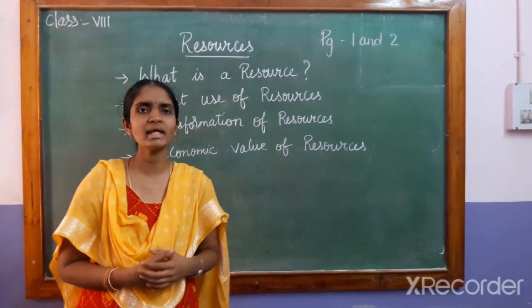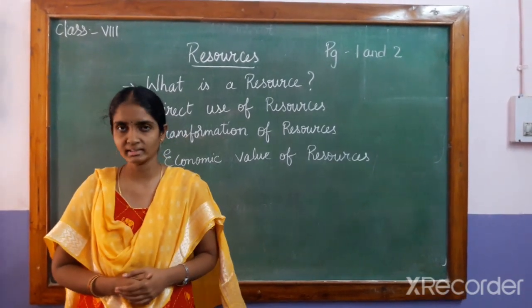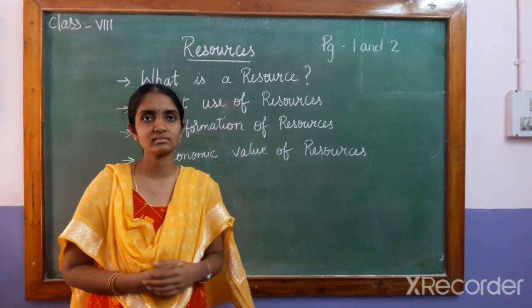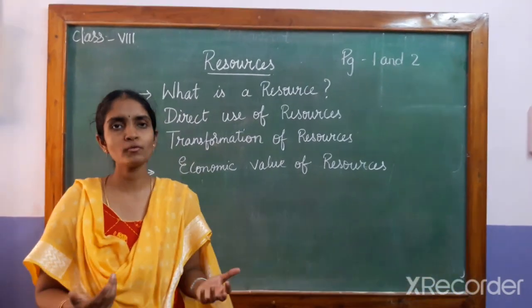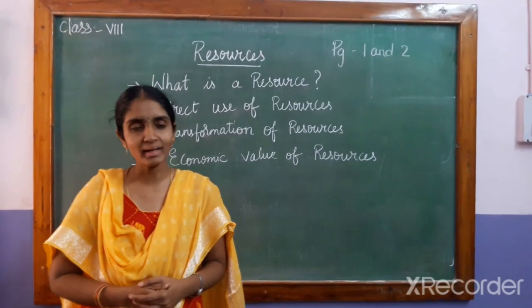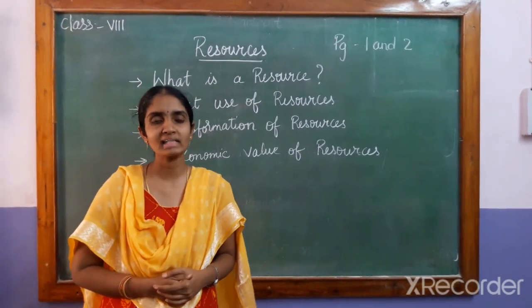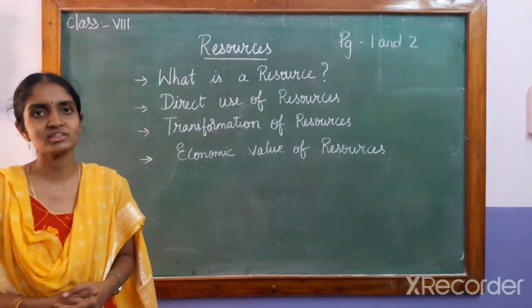And not everything can be measured with money, children. Now suppose you are enjoying a beautiful sunset or a beautiful sunrise or a bright full moon night. Can you buy them? No. So not all the resources can be bought with money and not all the resources have economic value. So I hope this session is clear, children.